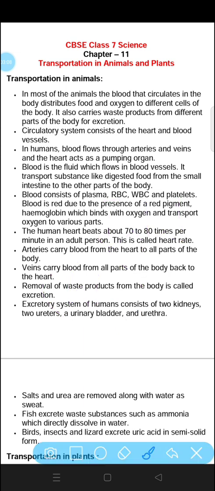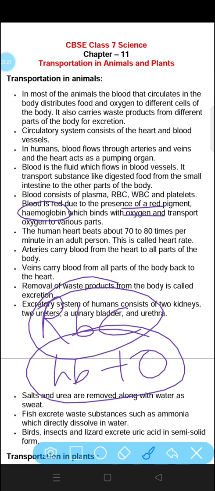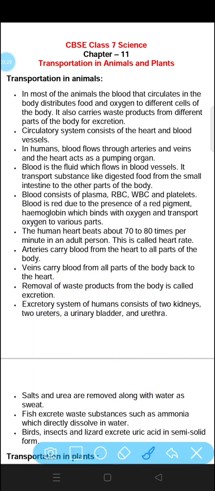Now, blood is red due to the presence of a red pigment, that is hemoglobin. RBC contains hemoglobin which binds with oxygen. Hemoglobin binds with oxygen to form oxyhemoglobin and transports it to various parts of the body. Now, the human heart beats 70 to 80 times per minute in an adult person. This is called heart rate. We can measure our heart rate by counting how many times the heart beats in 1 minute.